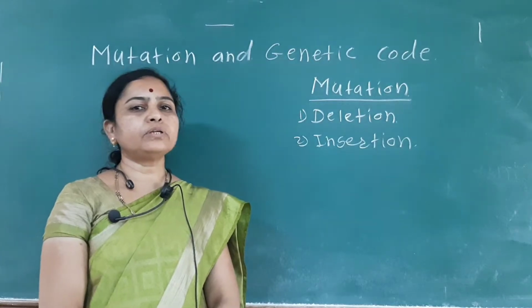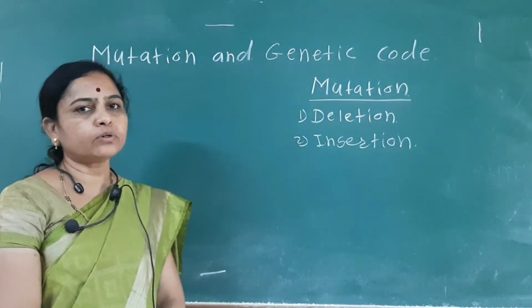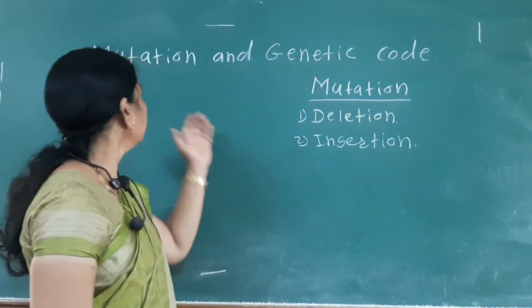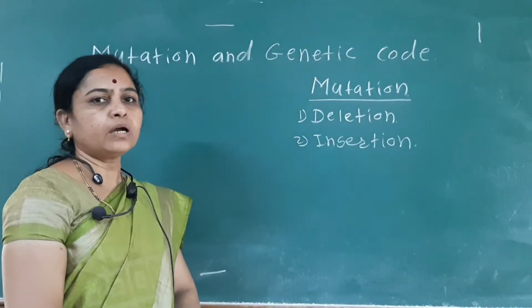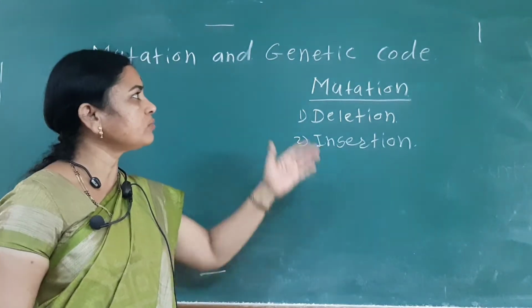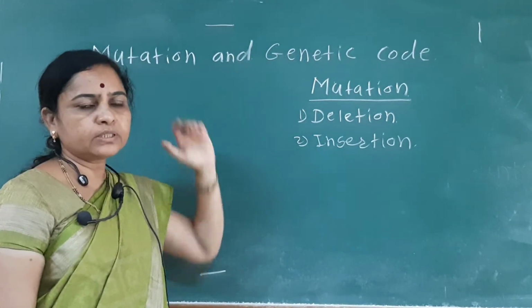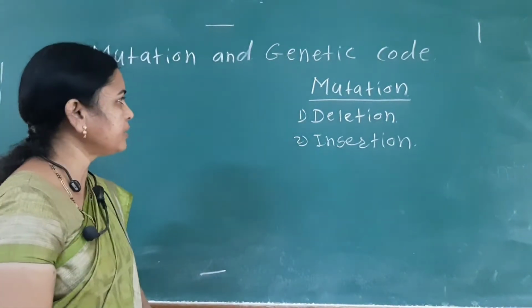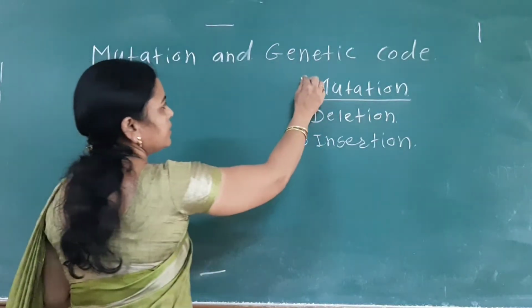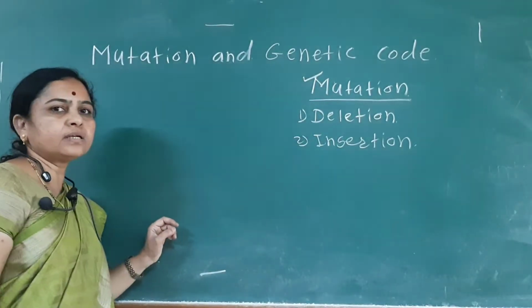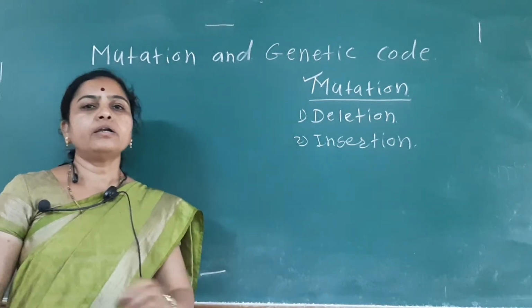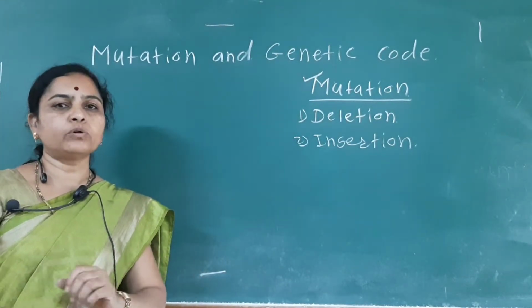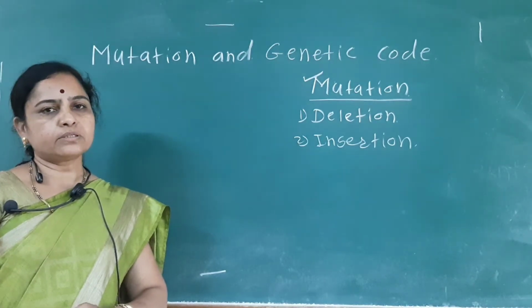Student, today we are going to see the next point of our topic, that is mutation and the genetic code. We have seen the characteristics of the genetic code. So first we see what is meant by mutation. Mutation means a sudden, heritable change in the DNA nucleotide or the nitrogen bases.